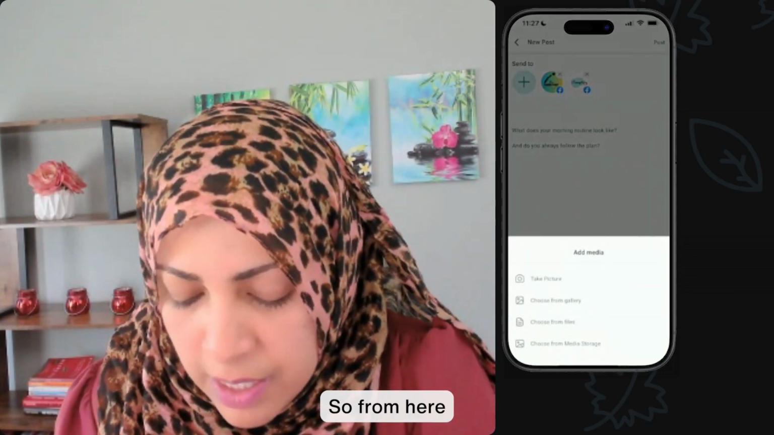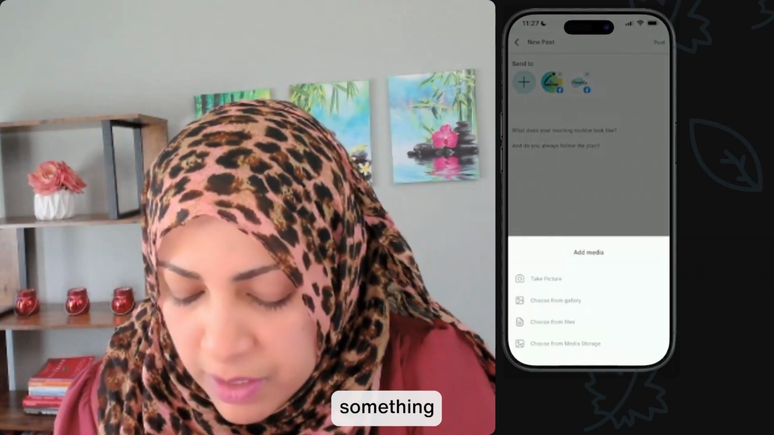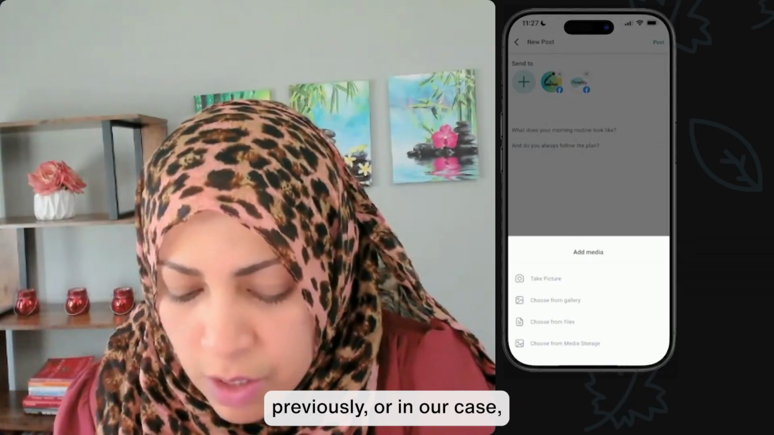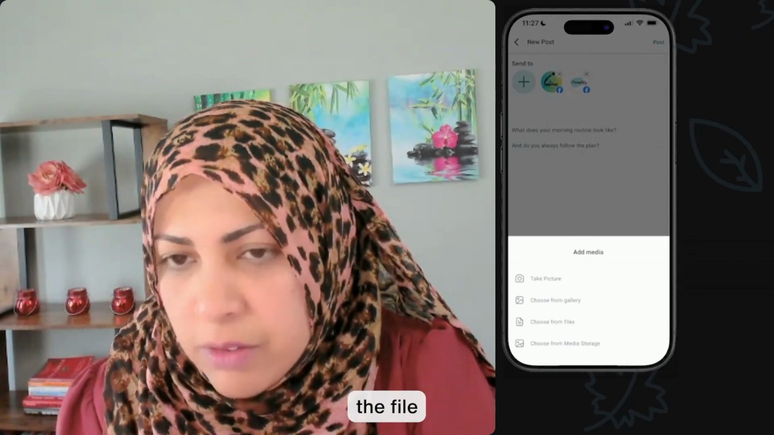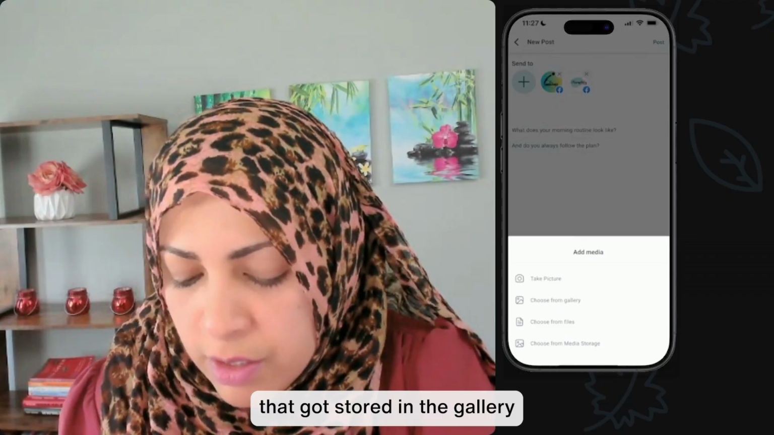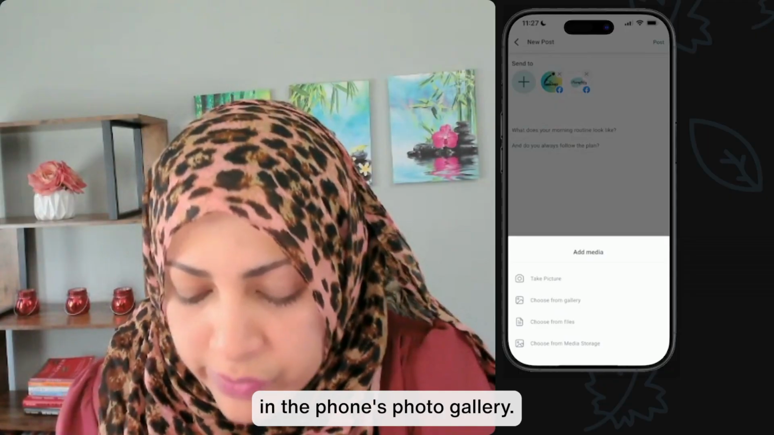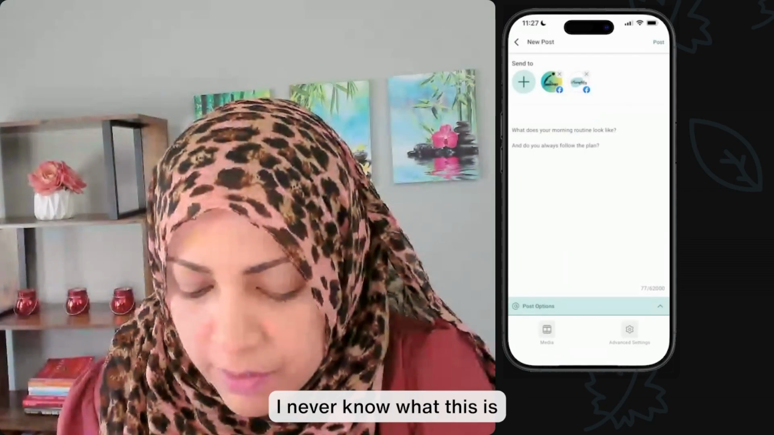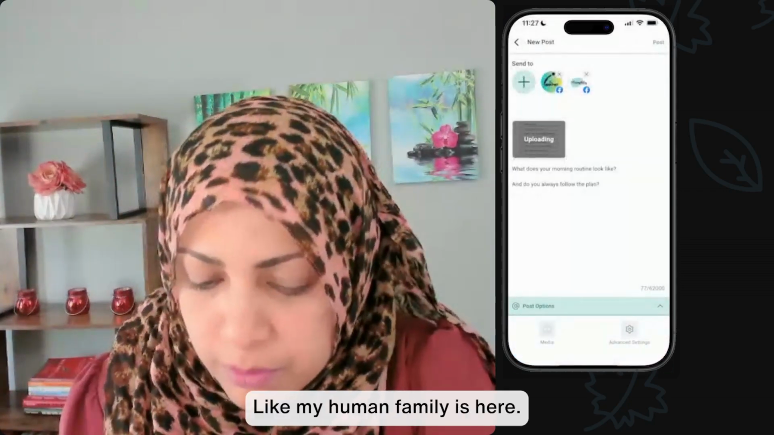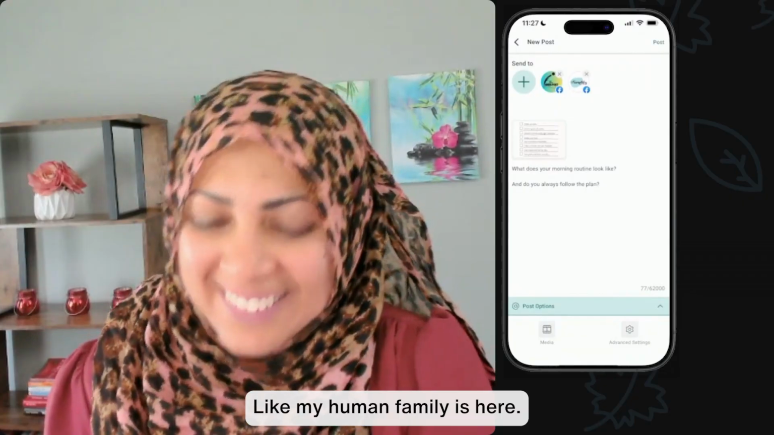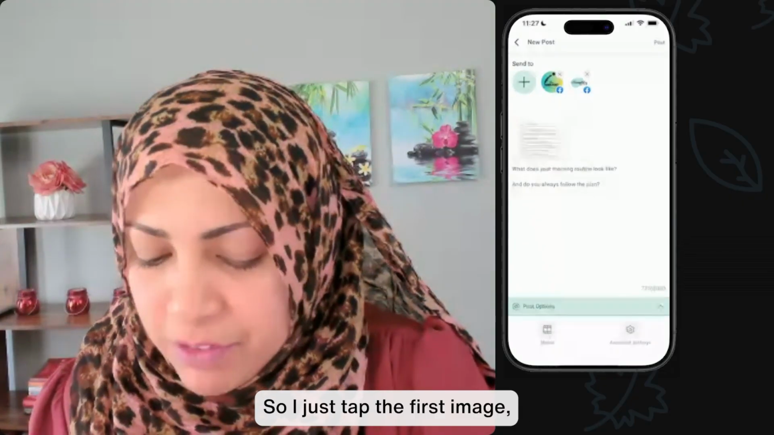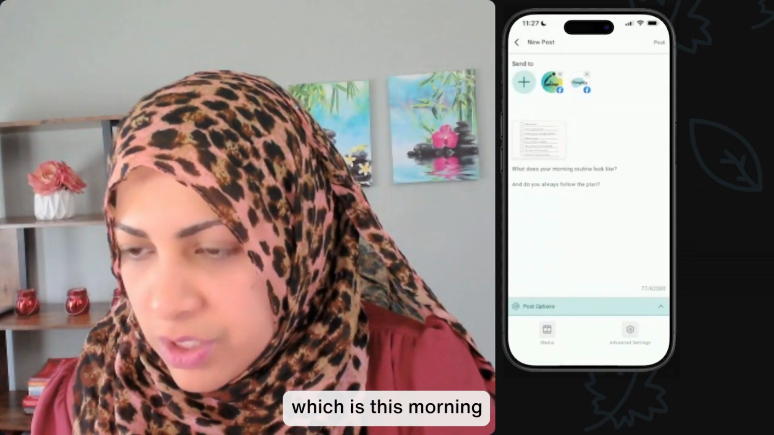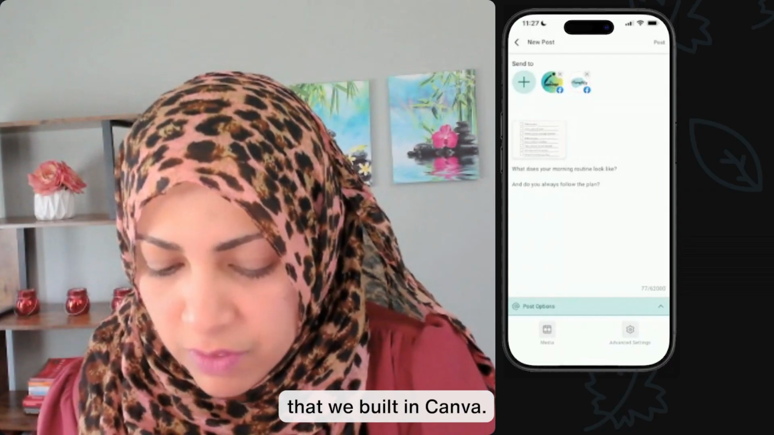So in the bottom left, see where it says media. From here, I can either choose something that's already in the media storage gallery that you may have uploaded previously, or in our case, the file we got from Canva that got stored in the phone's photo gallery. So I need to go there. So I'm going to go to choose from gallery. I never know what this is going to show. Oh my gosh, my human family. It's here. Okay. So I just tapped the first image, which was the last design that I saved, this morning routine thing that we built in Canva, and we'll bring it over.